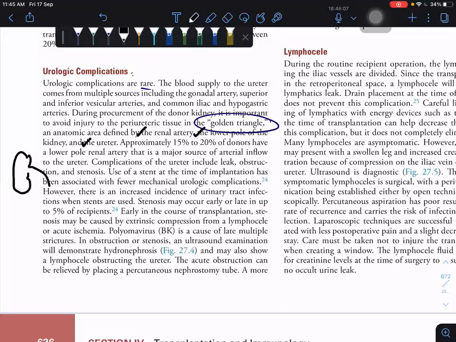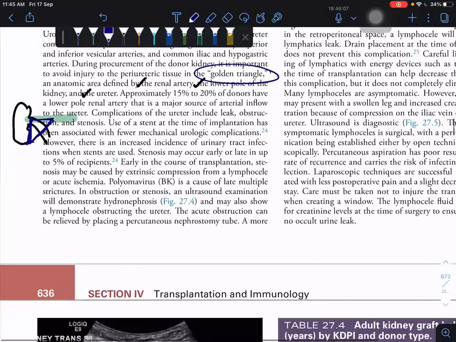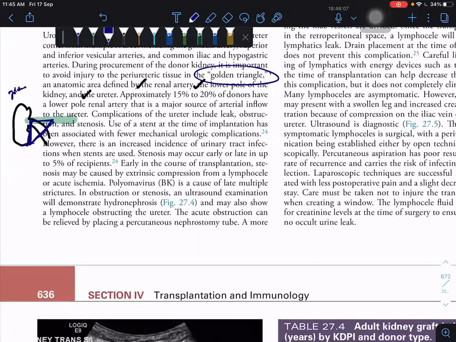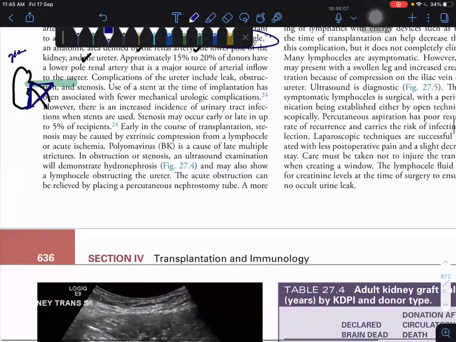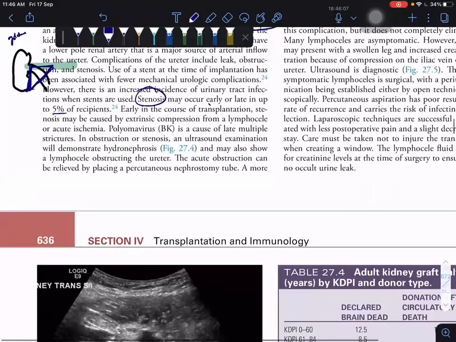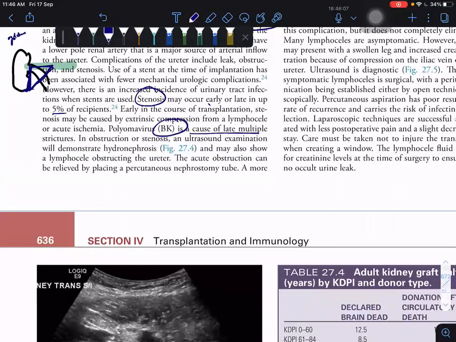So this is the renal artery, then the lower pole, and the ureter, like this. This is the golden triangle, an important MCQ. Ureteric stenosis may occur yearly in 5% of patients. And BK virus is a cause of late ureteric strictures.